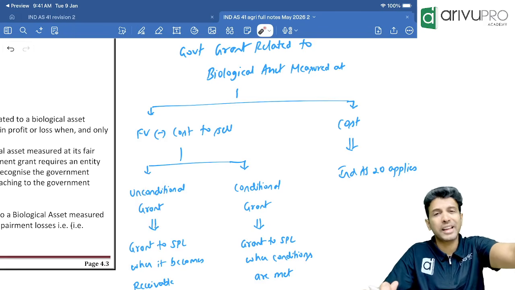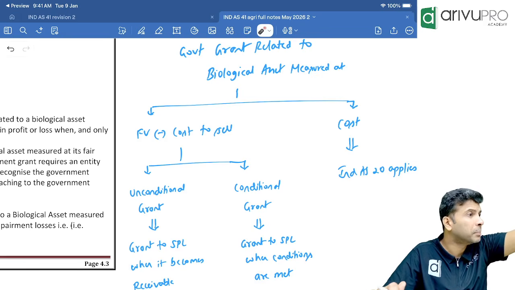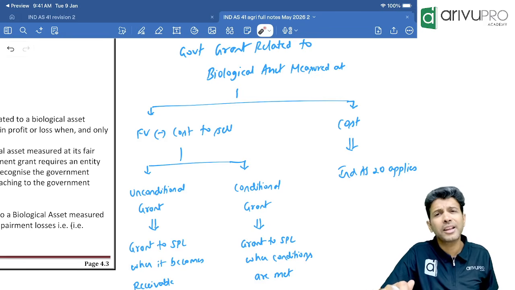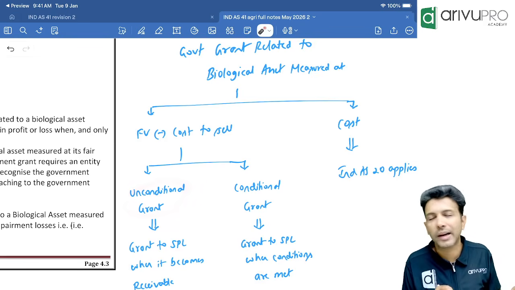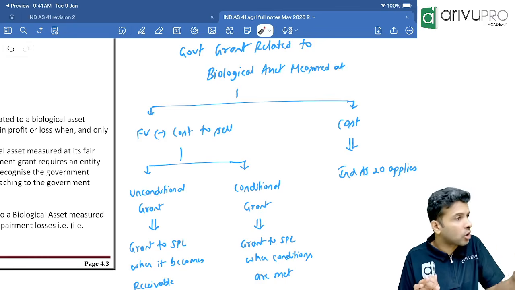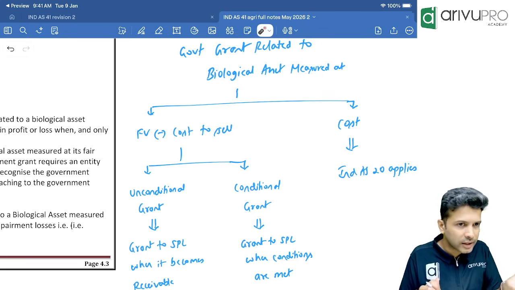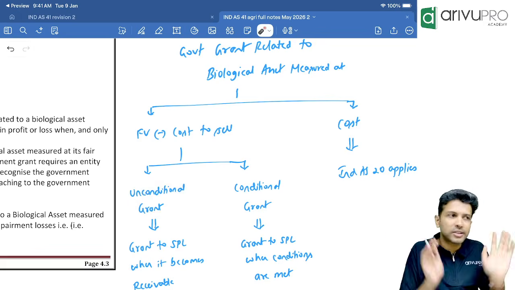Like in COVID time, many state governments and central governments gave support to their companies. Did they expect anything from the companies or no expectation? Such a grant is what sort of a grant? Unconditional. No conditions are attached, or maybe conditions are already fulfilled, whatever. Either conditions are already fulfilled or no condition is there at all.